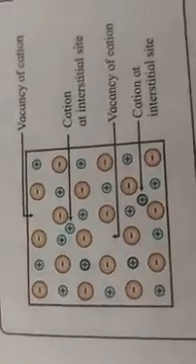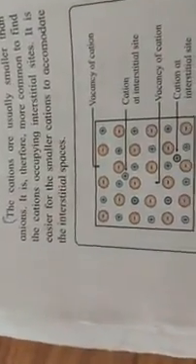You can see this figure here. This vacancy is created by the cation, and here one cation is placed in between these interstitial sites, right? This is the extra cation which is occupying the interstitial place, right?